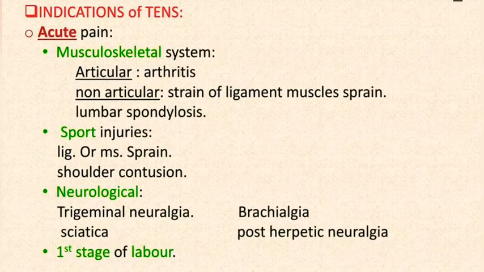Indications of TENS. Acute pain. Musculoskeletal system: articular, arthritis; non-articular, strain of ligament, muscle sprain, lumbar spondylosis, sport injuries, ligament or muscle sprain, shoulder contusion. Neurological: trigeminal neuralgia, brachialgia, sciatica, post-herpetic neuralgia, first stage of labor.